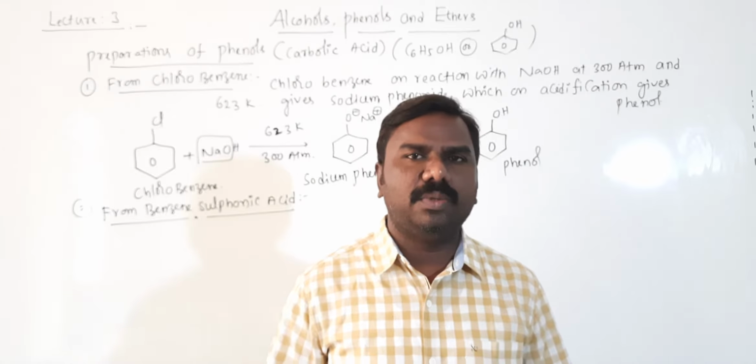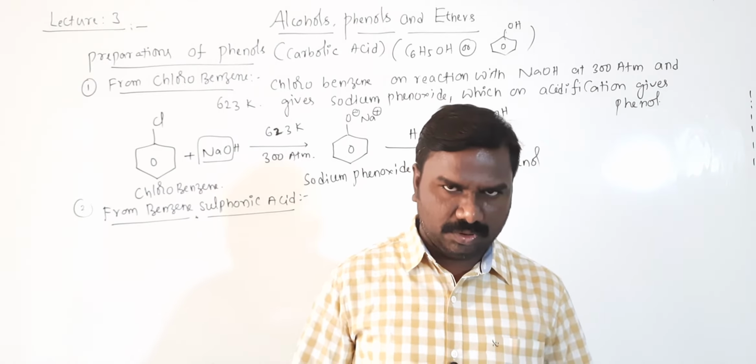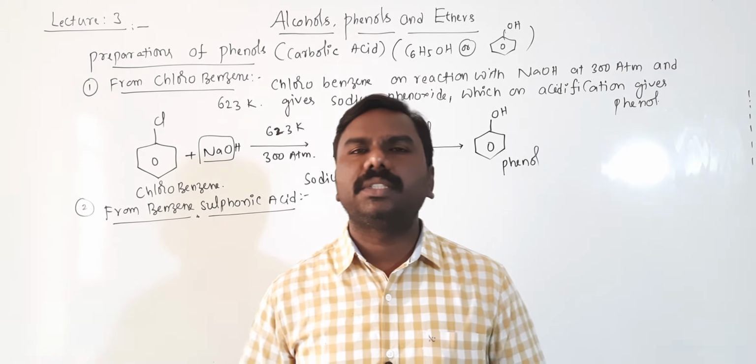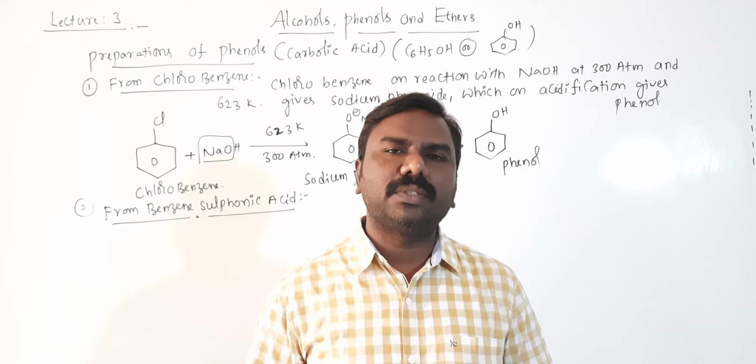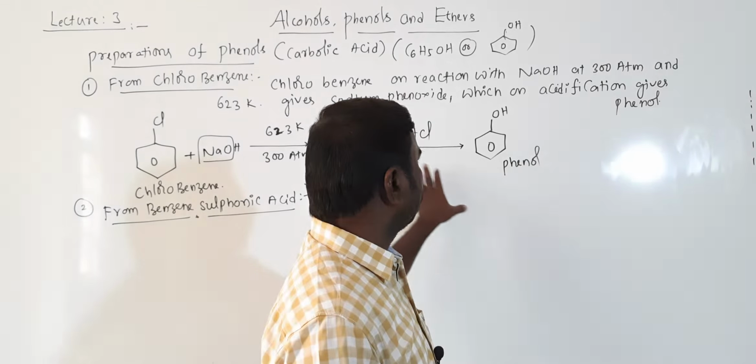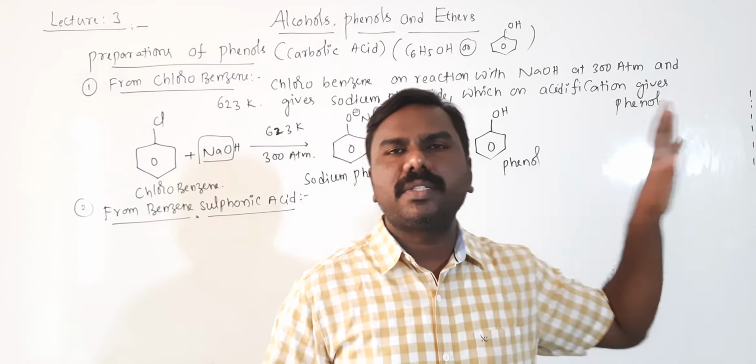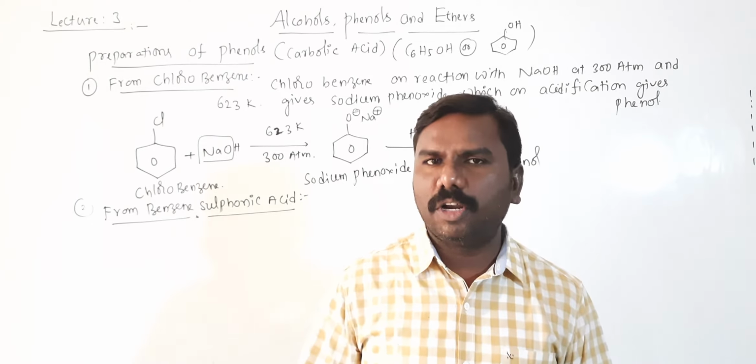Oleum is H2S2O7. From H2S2O7 we will get H2SO4. This H2SO4 reacts with a benzene ring, then forms benzene sulfonic acid. This benzene sulfonic acid on reaction with sodium hydroxide then gives sodium phenoxide, which on acidification gives phenol again.